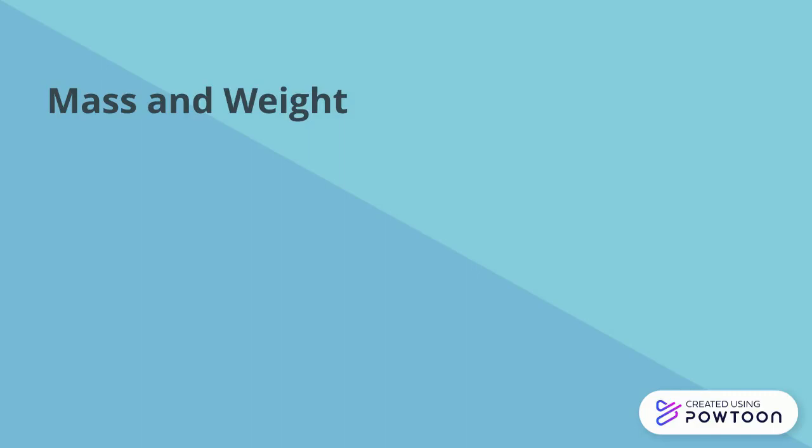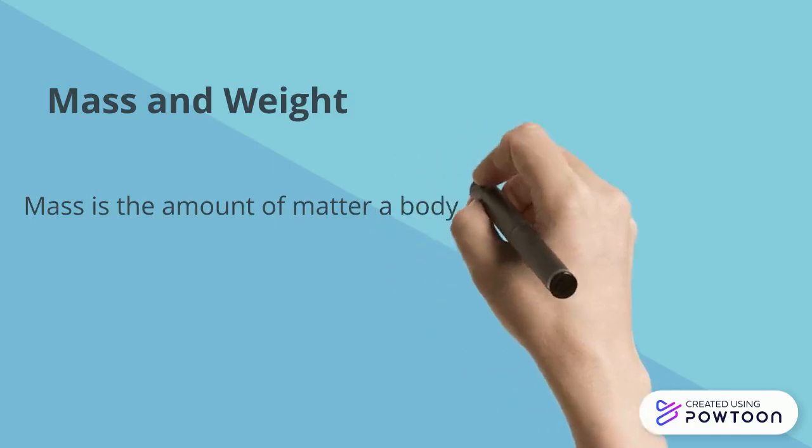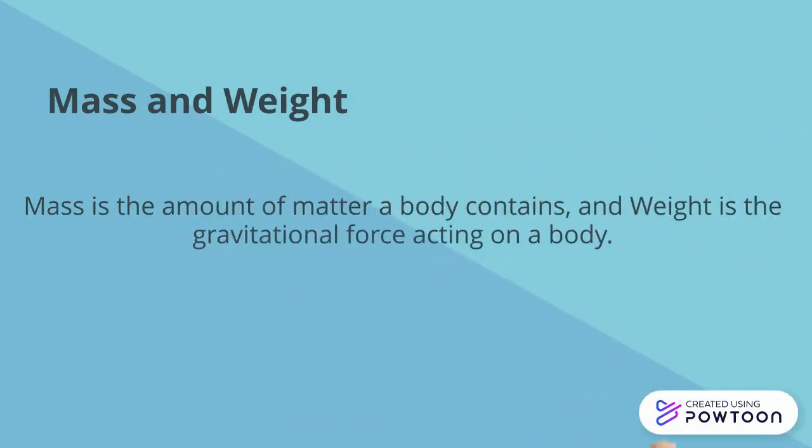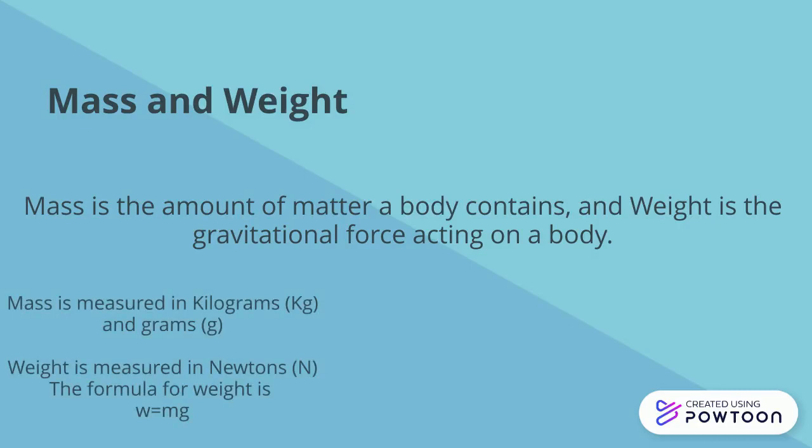Mass and weight. Mass is the amount of matter a body contains, and weight is the gravitational force acting on a body. Mass is measured in kilograms and grams. Weight is measured in newtons. The formula for weight is W equals mg.